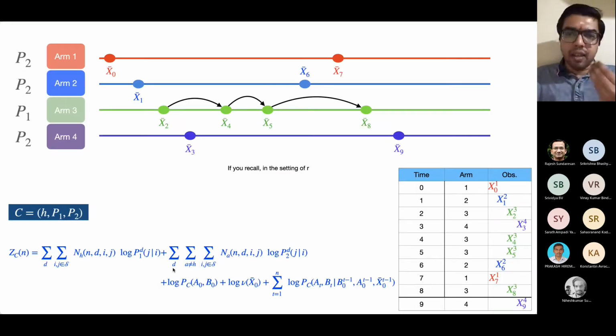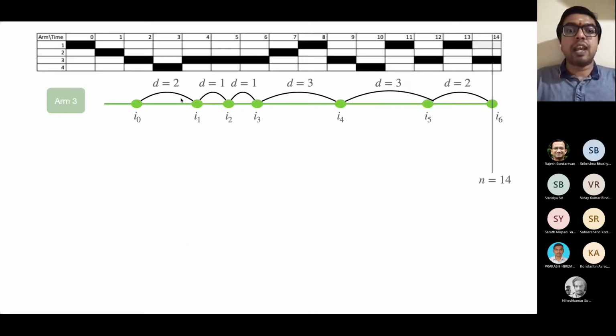Okay, so as in the rested setting, we have these transitions happening on the arms. And then again, the starting point of our analysis is the log likelihood ratio of all the observations and everything. Now, arm delays and the last observed states will come in. Notice the D here, which represents the arm delay. Notice the I, which represents the last observed state. There will be transitions on the arms, just like in the rested setting. But this time, these transitions will happen with certain delays. Okay, because we are not observing an arm all the time. We are observing arm with some intervals. So there will be transitions.